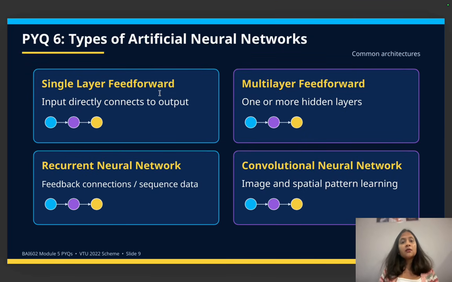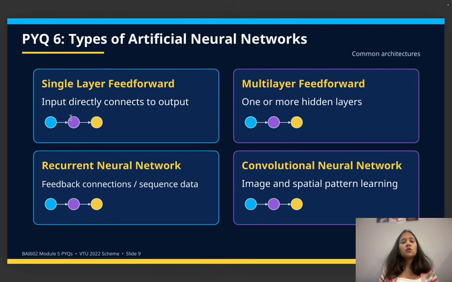Next is types of artificial neural networks. Single layer feed forward, multi-layer feed forward, recurrent neural network, and convolutional neural network. These are the four types for ANN. These names you have to remember. First one is single layer, second is multi-layer, then comes recurrent, and then convolutional neural network, CNN. If you remember single, then multi-layer you will also be able to remember, and then comes the recurrent neural network.